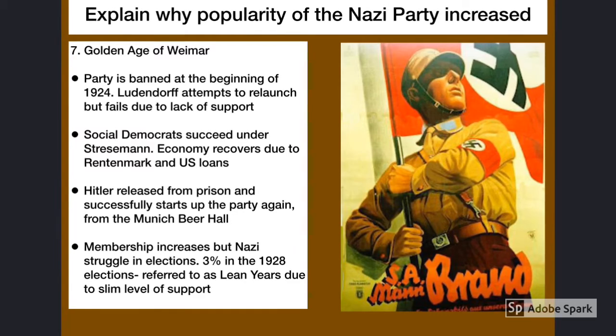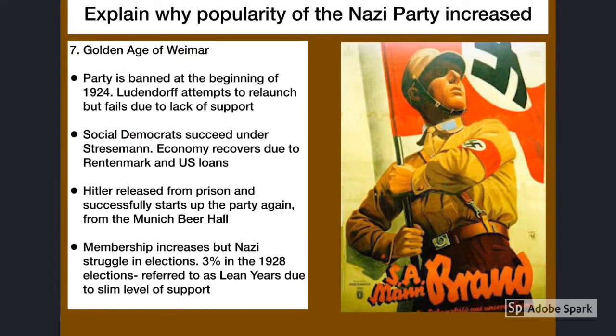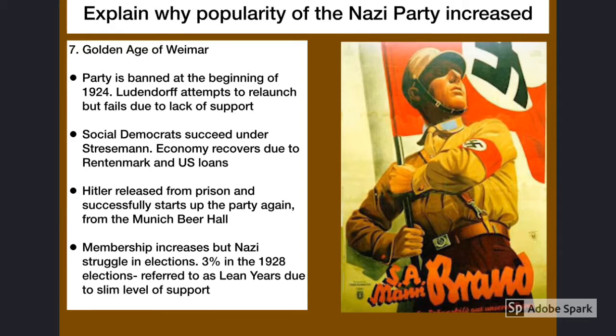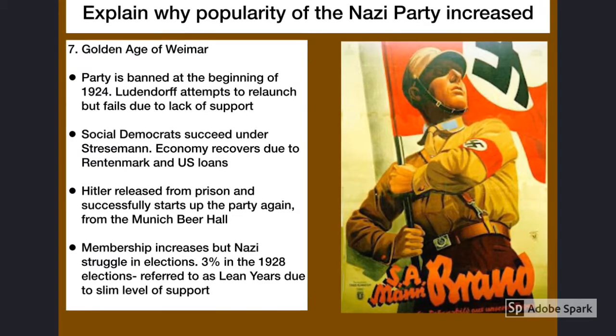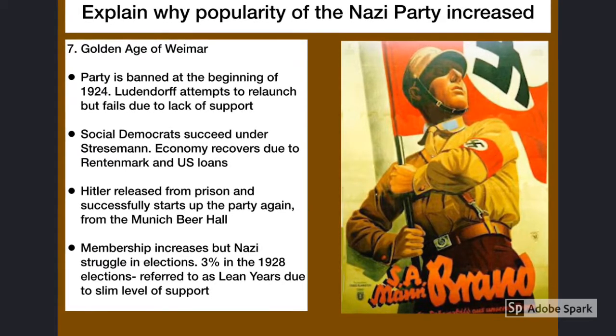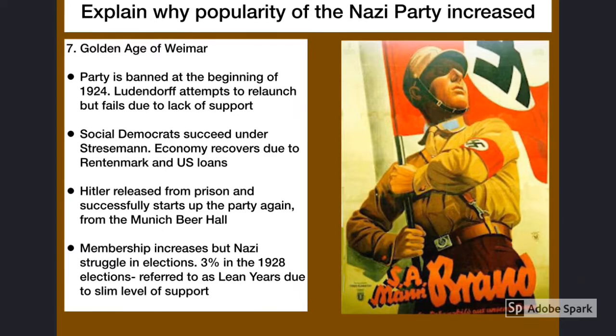Let's just bear in mind what's been happening over the last couple of months. Their party has been humiliated during a failed revolution, their leader imprisoned, and their party actually banned for a little period of time.